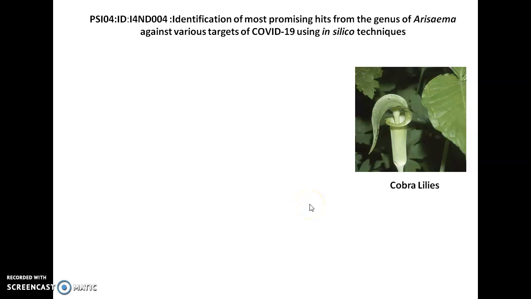Hello everyone. The another problem statement which I have submitted under drug discovery hackathon is identification of most promising hits from the genus of Erythema against various targets of COVID-19 using in silico techniques. Particularly, this Erythema genus looks like a snake hood, and it's also called a cobra lily.